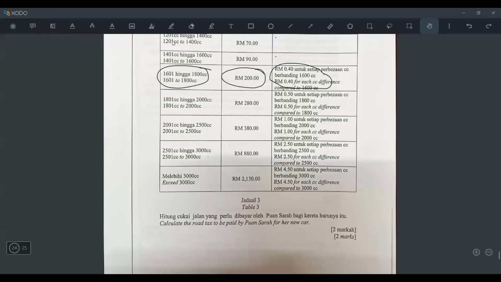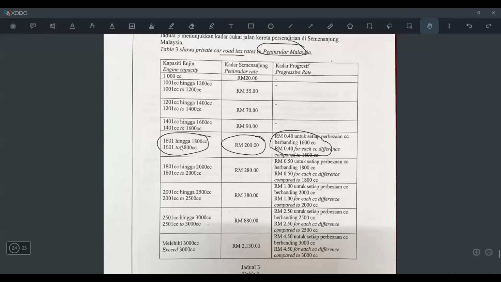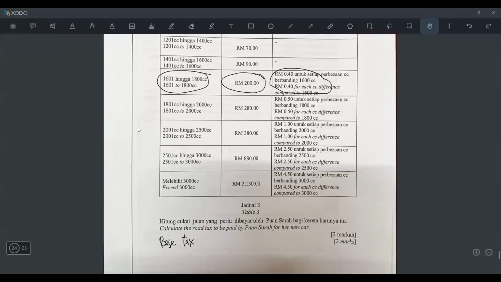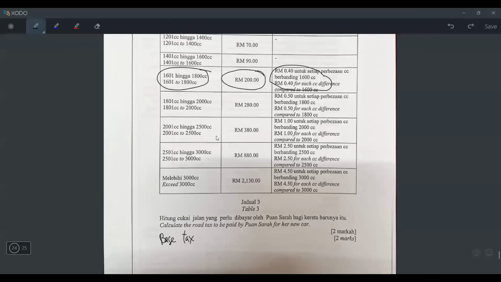It's very easy to calculate road tax. So how to find the tax? First, you will get the base tax first. Base tax, ataupun the KADA asas lah. So what is the base tax? It will be 200 lah. Because if you look carefully, the car CC is 1,800 CC, right? So this is the amount that she will pay for sure, the RM 200.